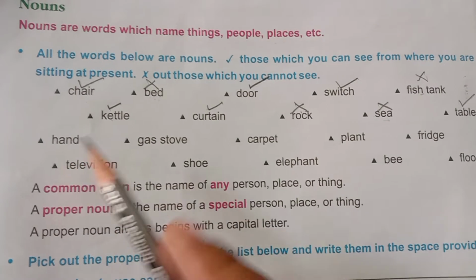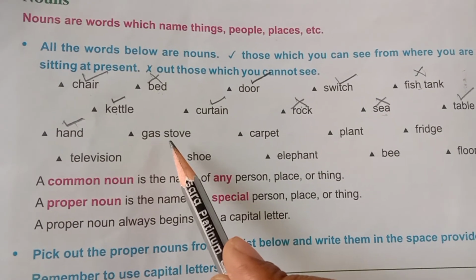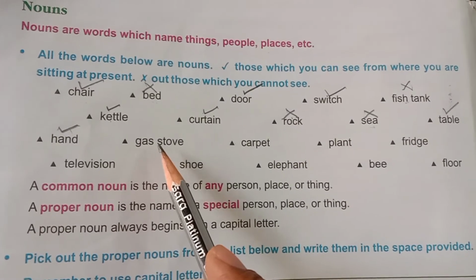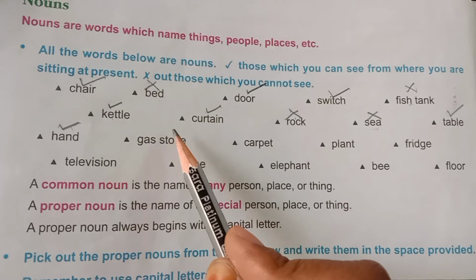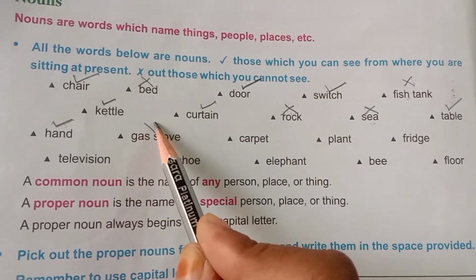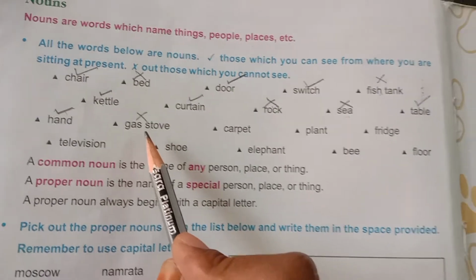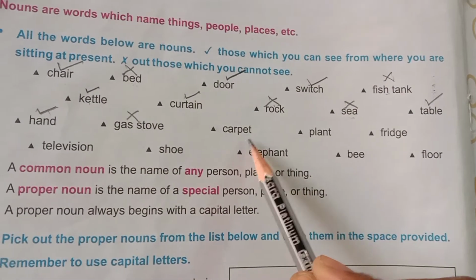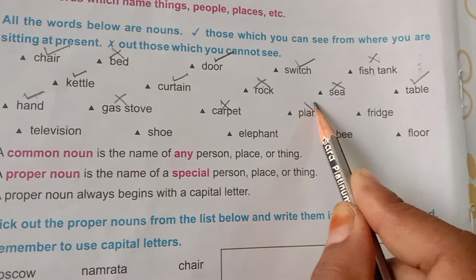Hand. You can see your hand. Gas stove. Now you are sitting at home, you can see the gas stove, then you can write a tick mark. But I cannot see it, so I am just crossing it out because I am in class. Carpet, I cannot see the carpet. Plant, I cannot see.